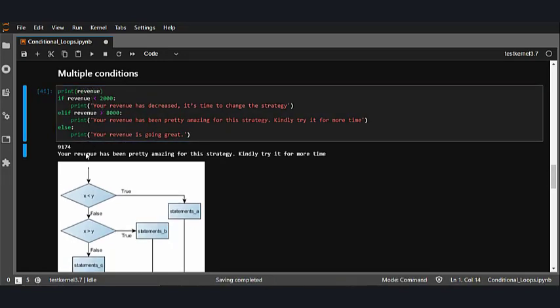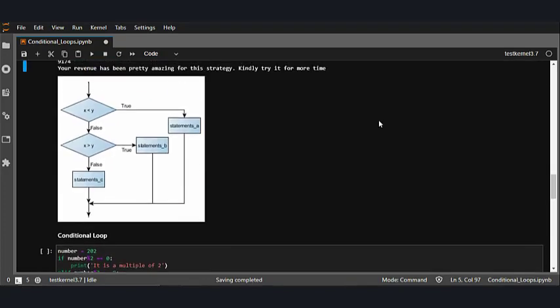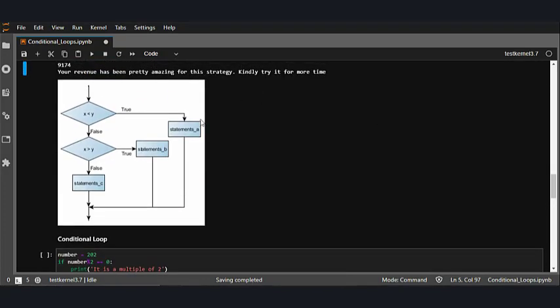My revenue value is 9174 and it just went into this branch. Right before that, just look at its flow chart. It looks like this. Let's say I have two numbers x and y. If y is greater than x, which is true, or let's say any other condition, if it is true, statement A is executed and it reaches the end. Whereas if it is false, it will check for another condition. If that is true, it will return statement B and reach the end. Whereas if it is again false, it will execute the third statement, which is statement C.